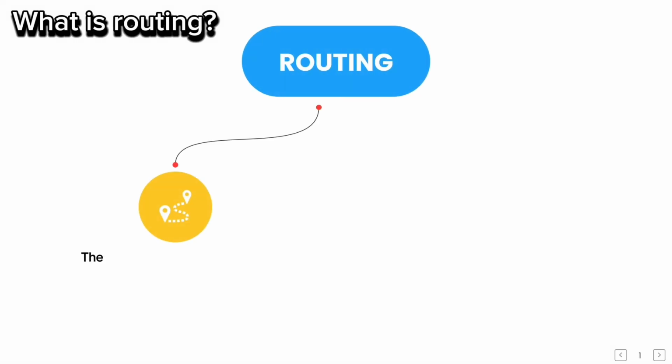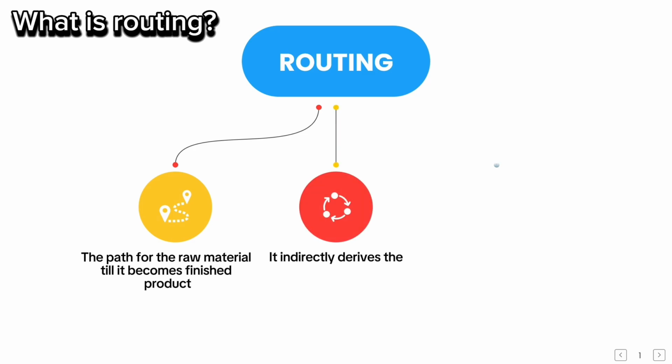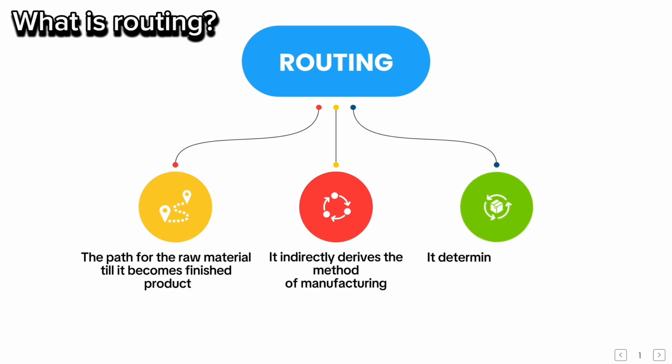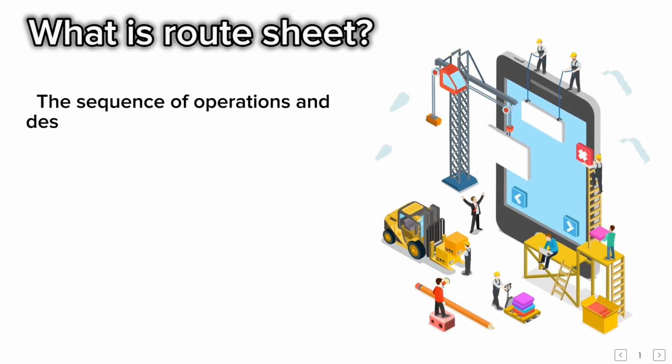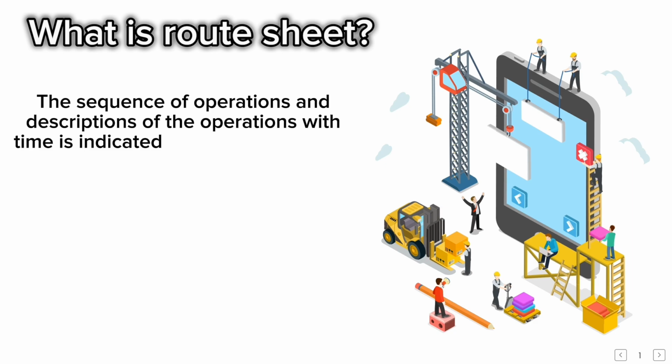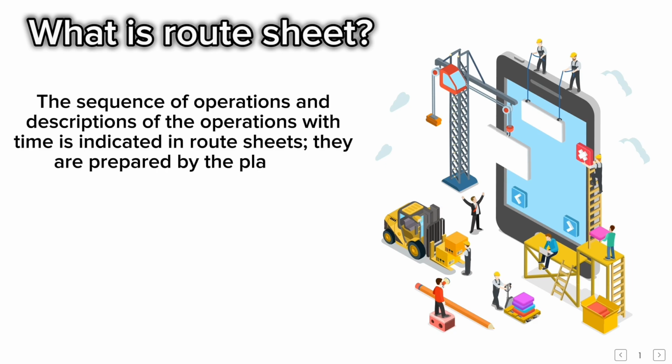What is routing? The path for the raw material till it becomes finished product. It indirectly derives the method of manufacturing. It determines when, where, and how the product is manufactured. What is route sheet? The sequence of operations and descriptions of the operations with time is indicated in route sheets. They are prepared by the planning department and rigidly followed.